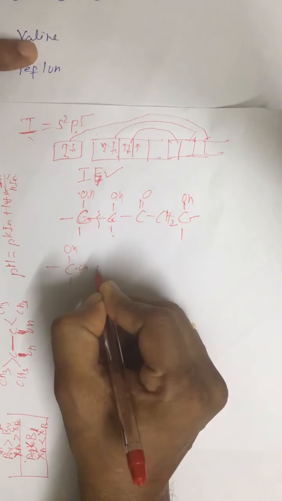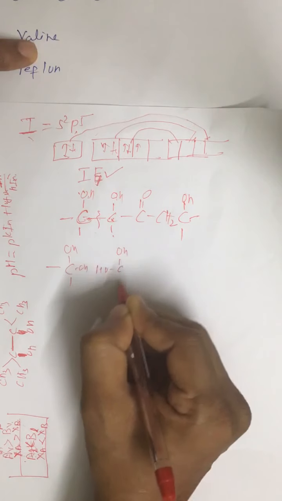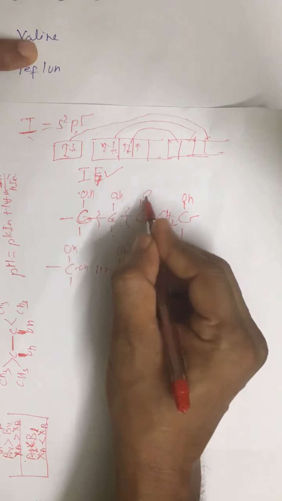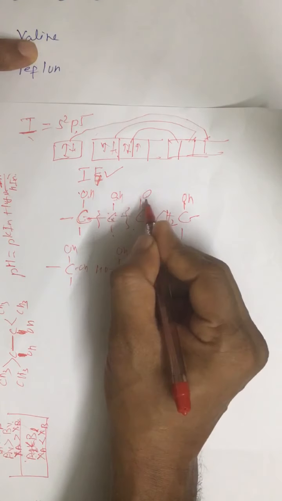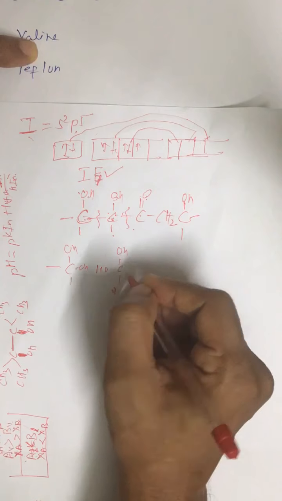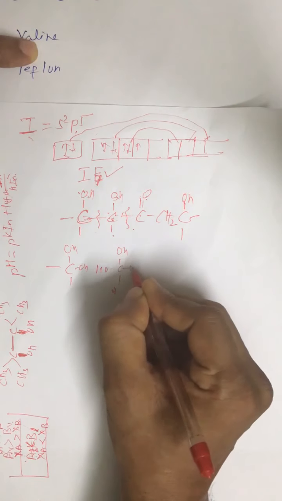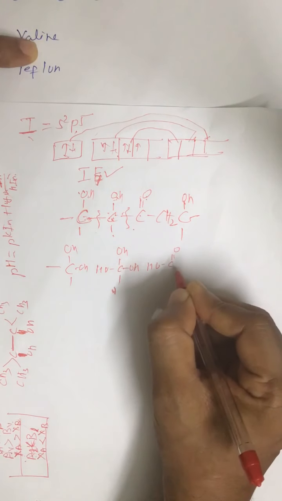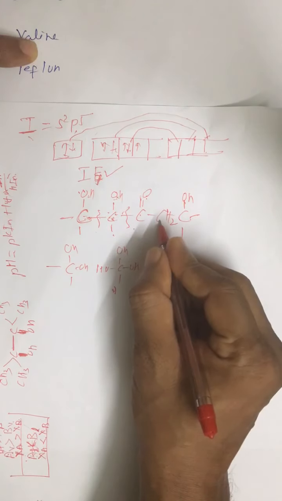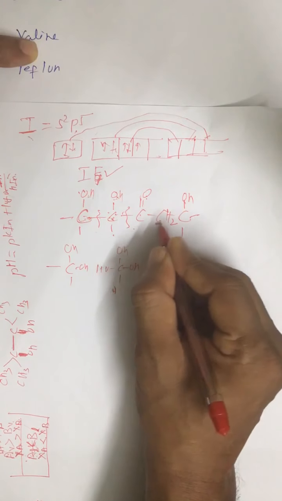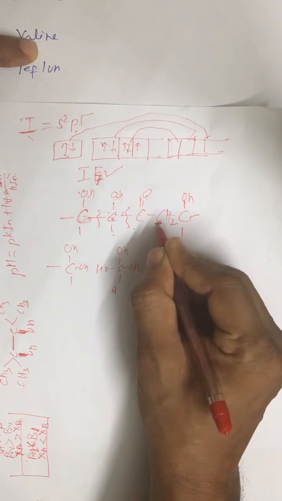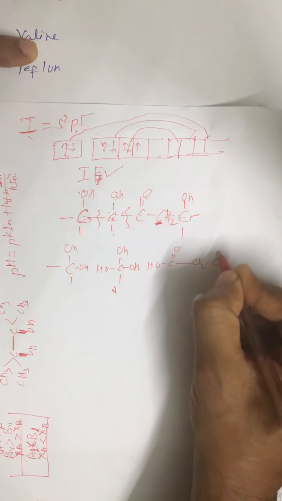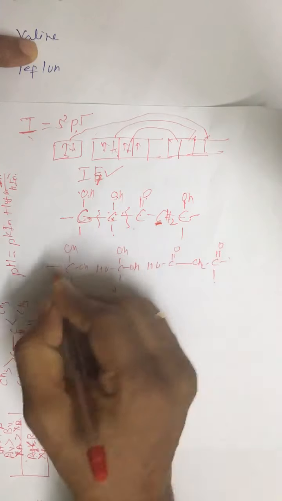And then this bond is also broken because we have OH and O, means functional group must be there. Then only HIO4, periodic acid or lead tetraacetate get added. And now see, here bond breaking is not possible because we don't have any functional group OH on the carbon atom. So this bond is not broken. You get this kind of product.